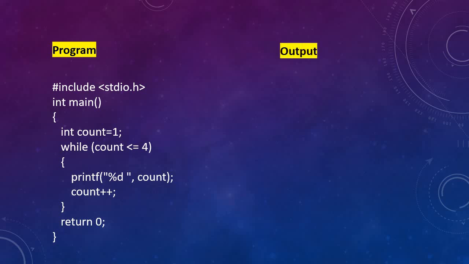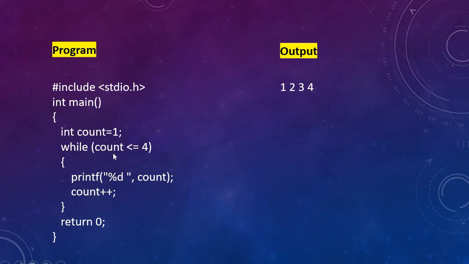Let us see the result: 1, 2, 3, 4. First, count takes 1 as its value. Then it will check the condition: 1 is less than or equal to 4. Yes, the condition is true. Then it will get into the loop. With the help of the printf statement, we are printing count, so 1 is printed. Then we are incrementing, and now the count value will become 2.